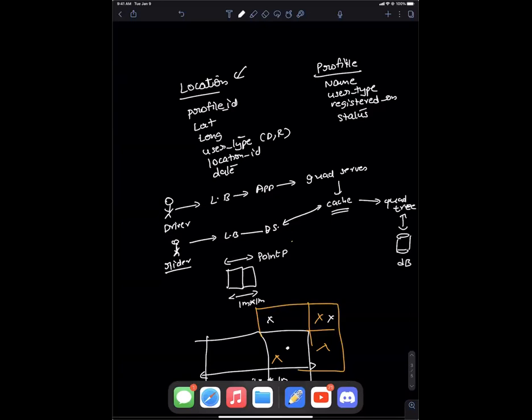Ankur, my question is, if you don't store the rider's location, then how will you search for the nearest drivers? Somewhere you have to store the rider's location, right? You have to have a reference point. That can be sent in the API call, in the payload. The request payload can have the rider information, including the lat and the long, and that information need not be persisted. It can be ephemeral. You just fetch the closest drivers within the given lat and long, and then return the data. That will also be helpful if I walk a short distance and then ask for a new Uber. Then you'll get the new lat and long.